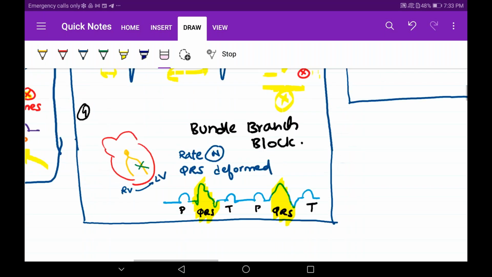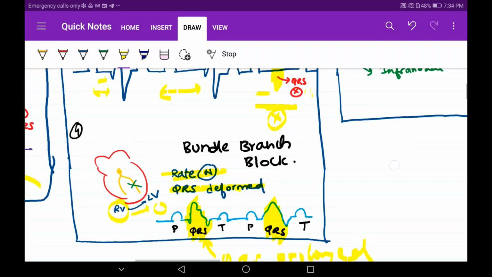Okay, yes. So here what you have seen, the rate is normal, but the QRS is deformed. Why is the QRS deformed? Because the right ventricle is contracting first and then the left ventricle. You can also see here that the QRS is prolonged. Understood till here?